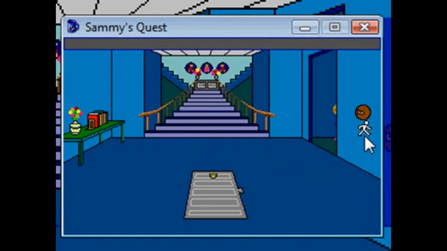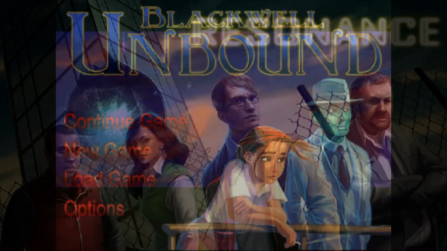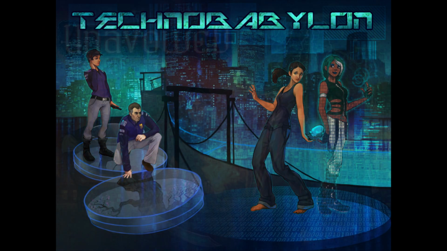AGS supports only 2D game creation and offers a wide range of features, including the ability to create interactive characters, objects, backgrounds, music, and sound effects. It is available as open-source software under the Artistic License 2.0. Here are 5 games made with this engine: Gemini Rue, Resonance, the Blackwell series, Techno Babylon, and Unavowed. AGS is free to use, and no royalties are required for games created with it.